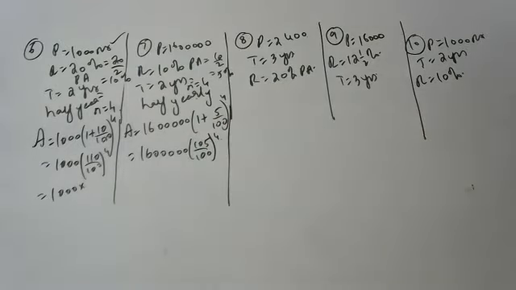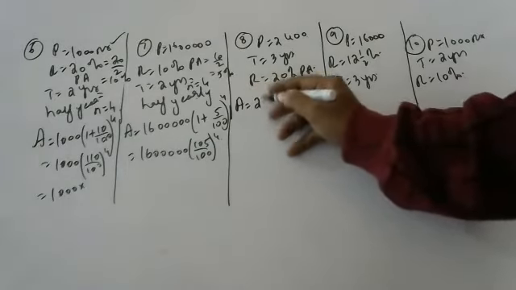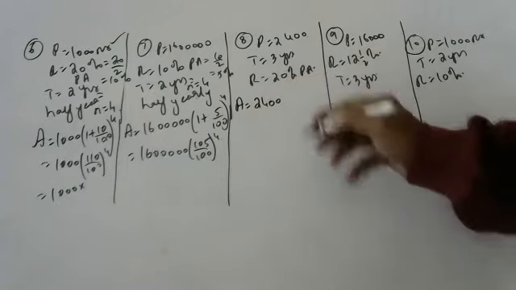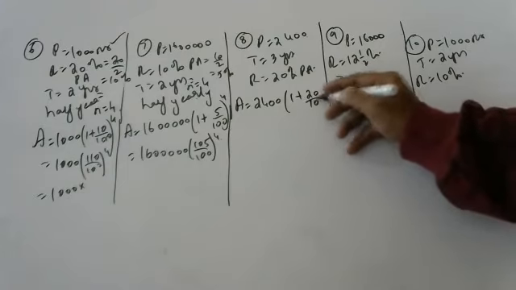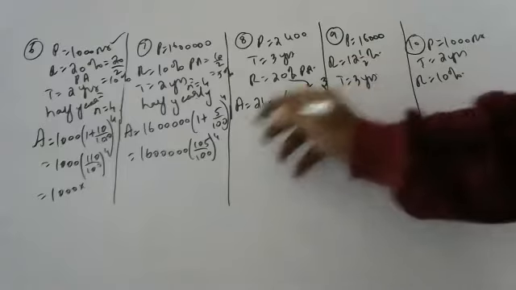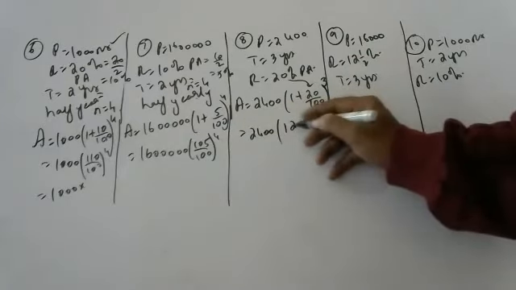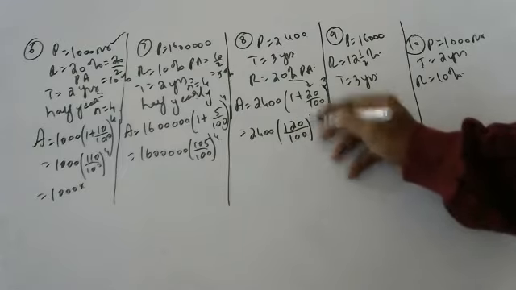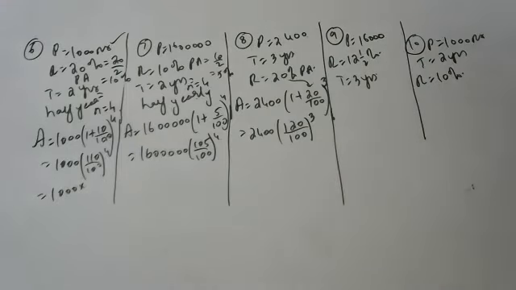Next, Nandika, can you tell me how to do this? Normal sum. Sir, 2400 into 1 plus 20 by 100 whole to the power of 3. Keep saying: 2400 into 120 by 100 whole cube. Yeah, enough. Next.